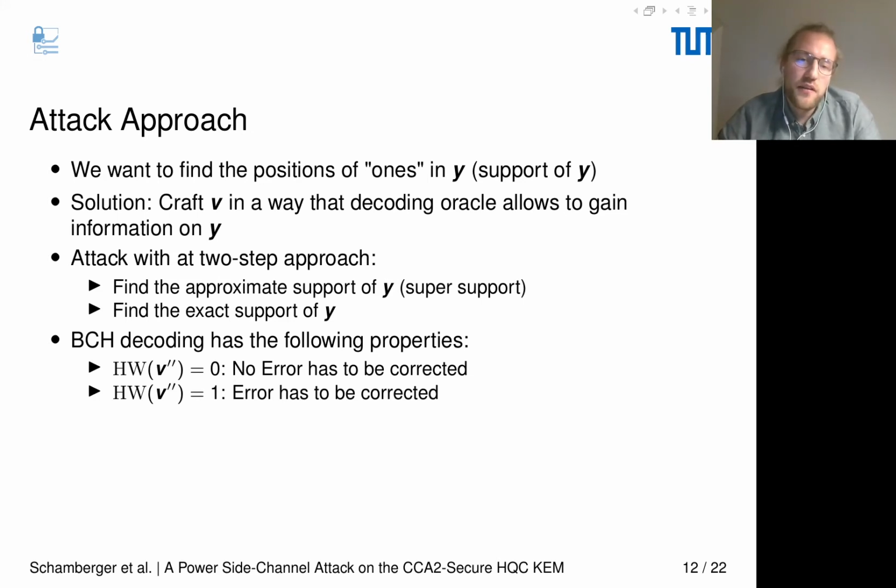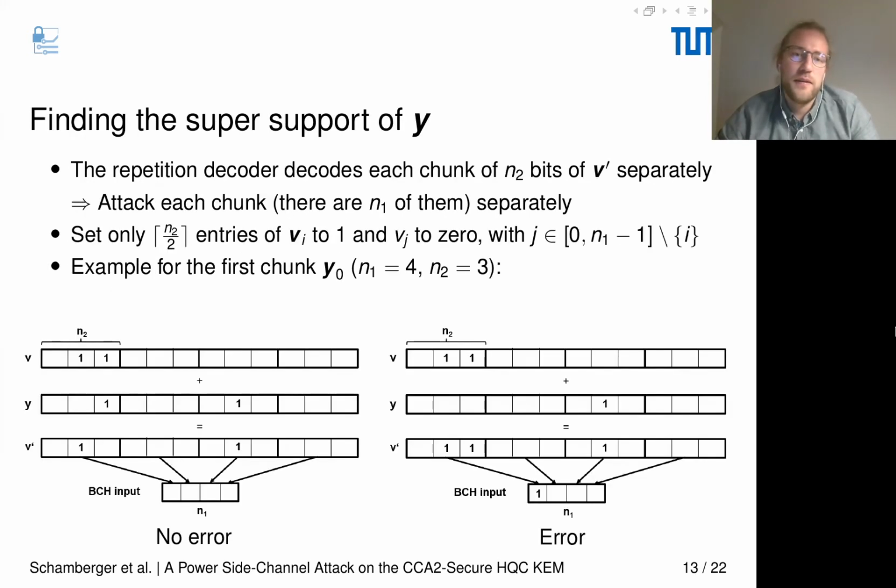If the Hamming weight of the BCH input is 1, this never results in a valid code word, and therefore always an error has to be corrected. Again, if there is a single 1 in the BCH input, then always an error has to be corrected. So we're using these two properties to find the super support of y.